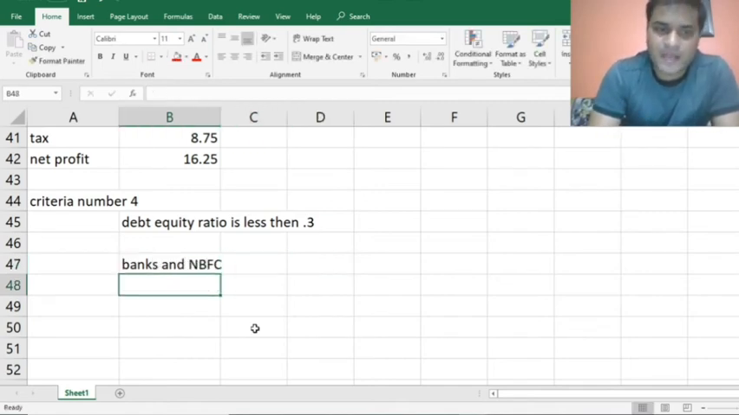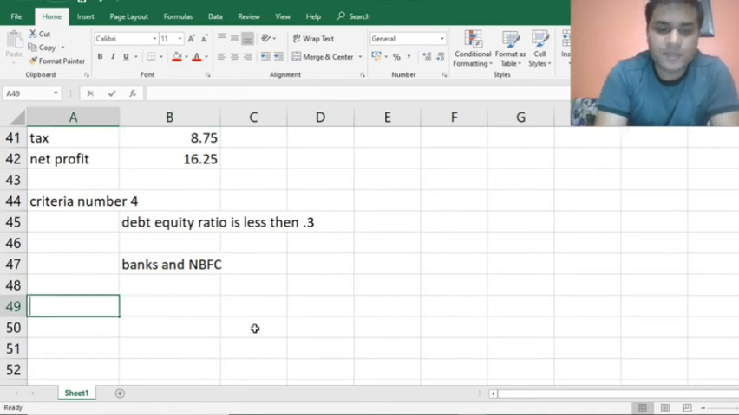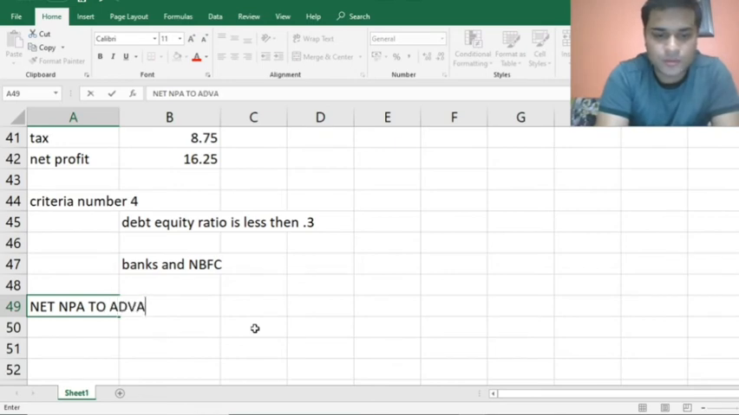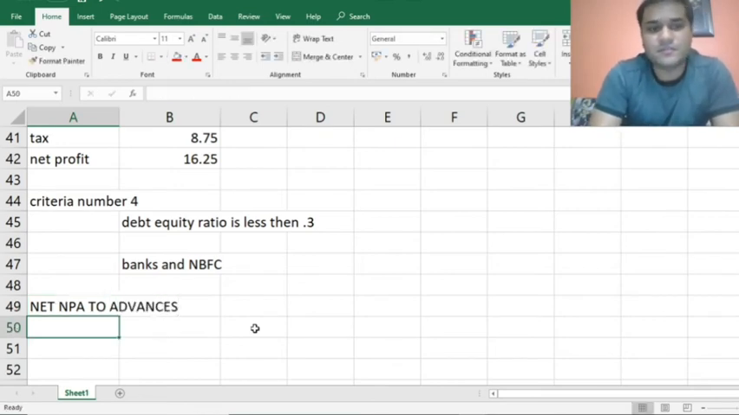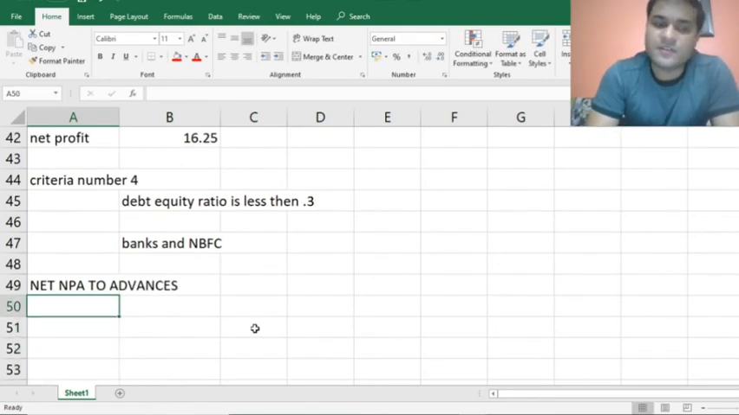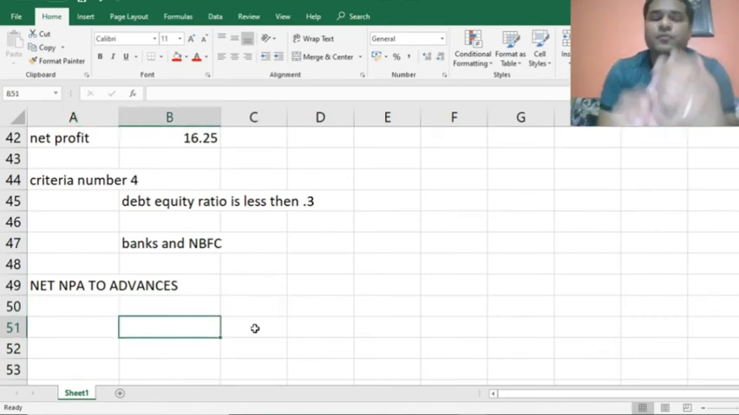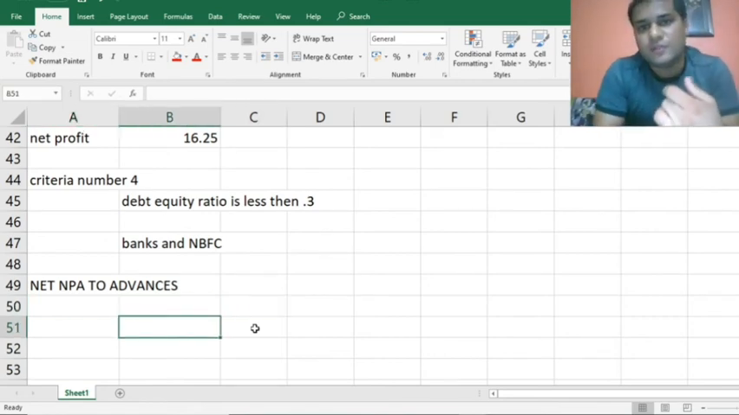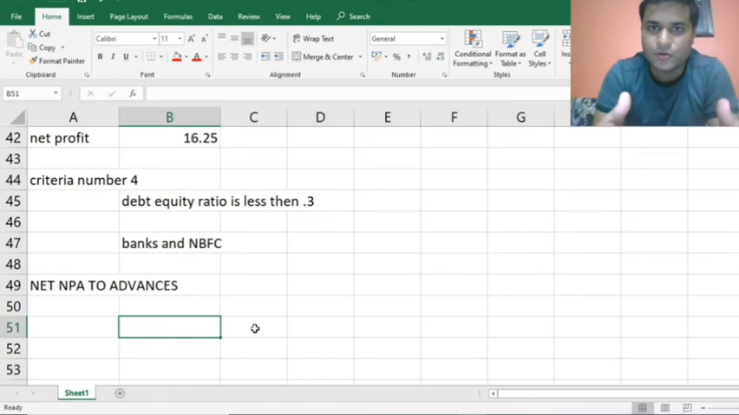Criteria number 3 for banks and NBFCs: net NPA to advances. What is the very first thing that we have seen in a bank? We see the income growth. That is, if the income grows, the loan book grows. If the profit grows, it means the expenses are in control.